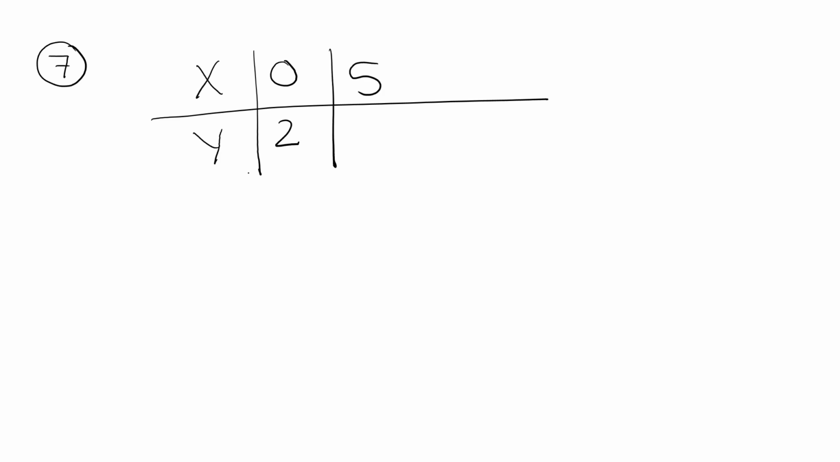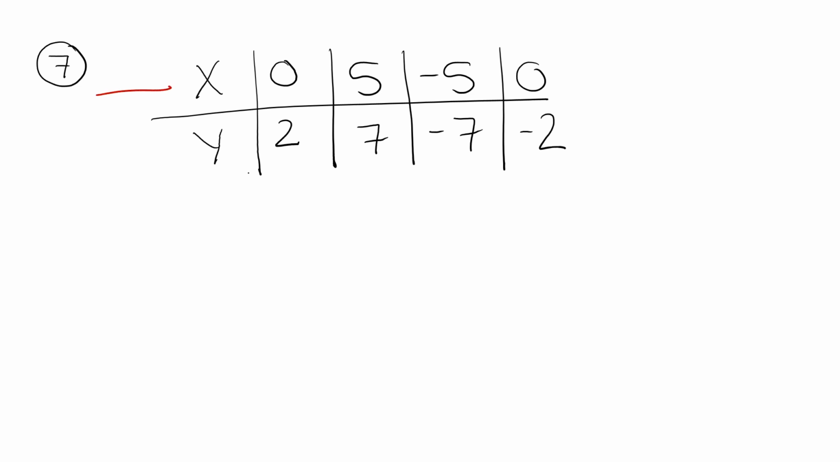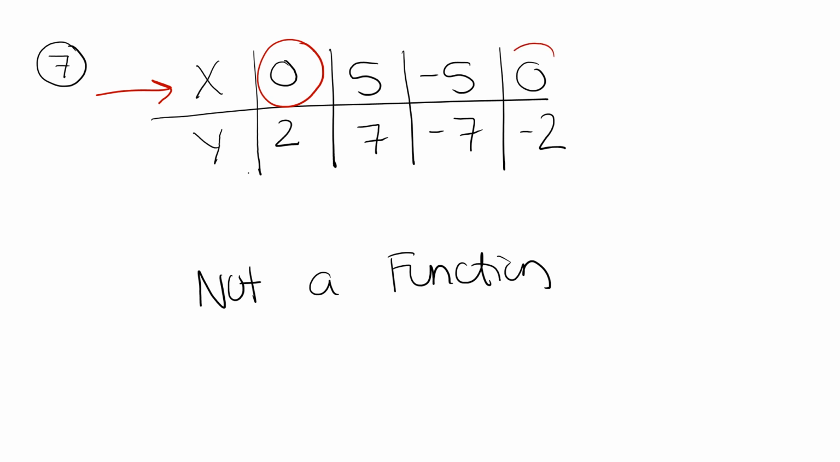For number 7, we're given a table, and it looks like x, y, and then we have 0 is paired with 2, 5 is paired with 7, -5 is paired with -7, and 0 is paired with -2. We are looking at only the input values, only the x values, so we're looking at 0, 5, -5, and 0. This table is not a function because the 0 is used twice. The x values can only be used once.